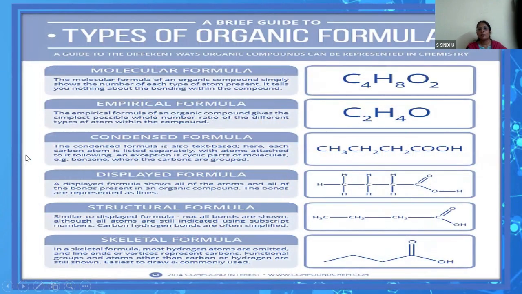Then writing the formulas, because that comes even in class 12, where you have to write the structures, where you have to give the IUPAC nomenclature and all. So the different formulas, the empirical formula, the molecular formula, the condensed formulas, structural formula, bond line formula. We can start revising. We can give a few examples when we start with the first chapter so that the child recollects all the different ways of writing the formulas of compounds.